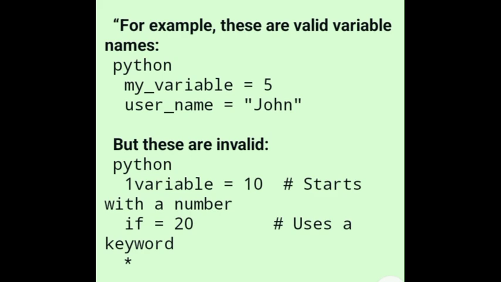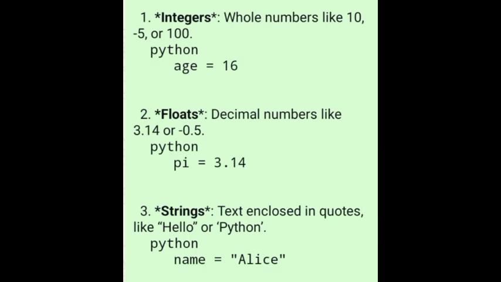Next, let's talk about data types. Data types define the kind of data a variable can hold. Here are the most common ones in Python. Integers: whole numbers like 10, -15, or 100. For example, age = 16.